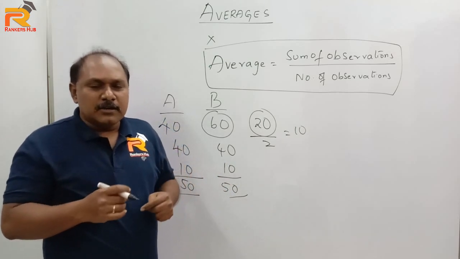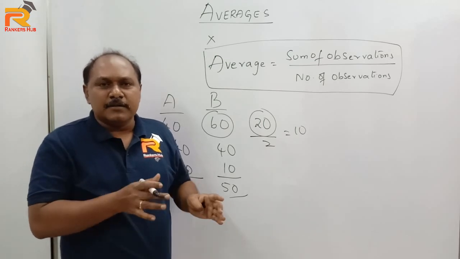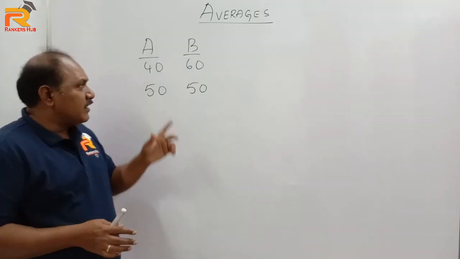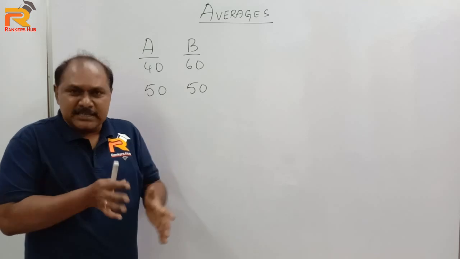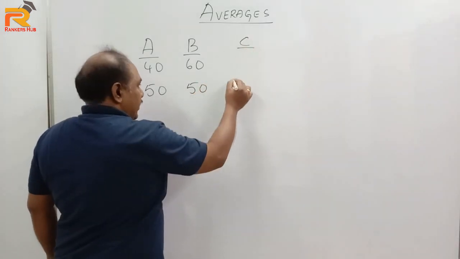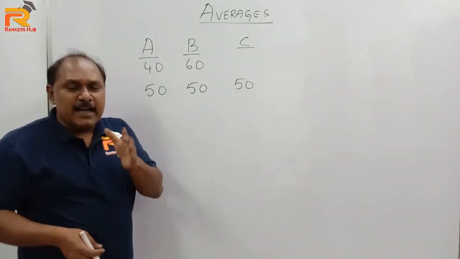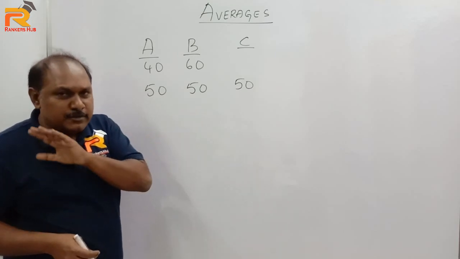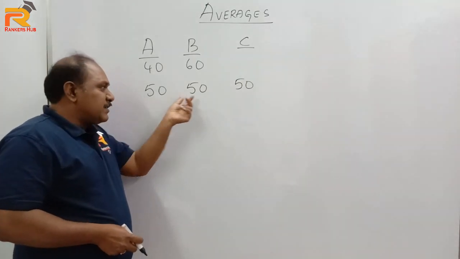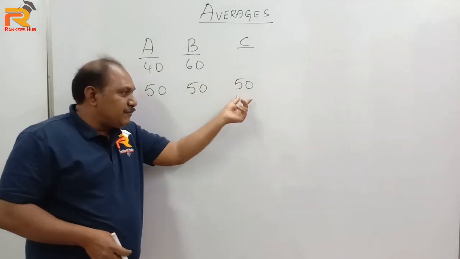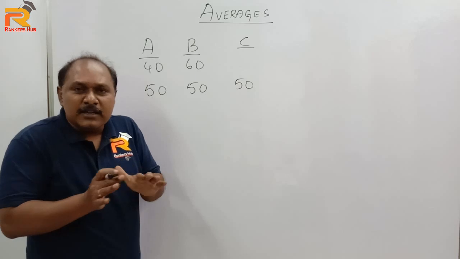Now let us go further and try to understand one more point in averages and then start solving the problems. Now we found that the average money present with A and B is 50 rupees. Now if there is a third person C who joined A and B with 50 rupees, then what is the average now? As we have already discussed, average is nothing but equal distribution. Already A and B have 50 rupees each. If C joins with 50, definitely each one of them will have only 50. So you can clearly see the average did not change.